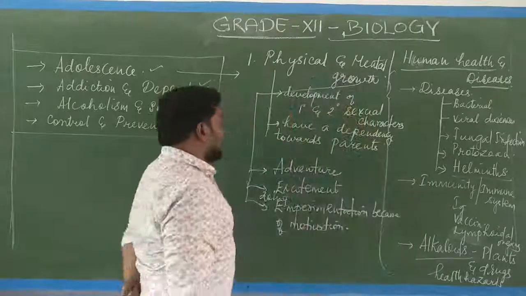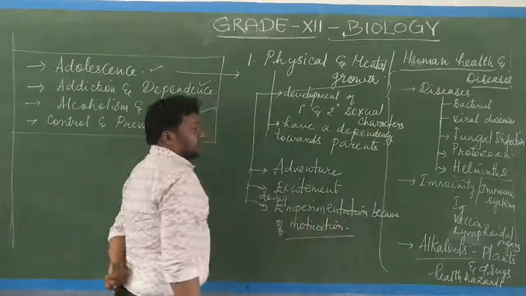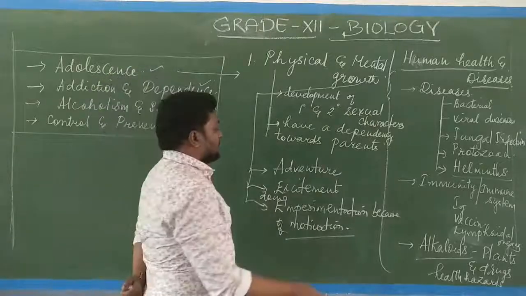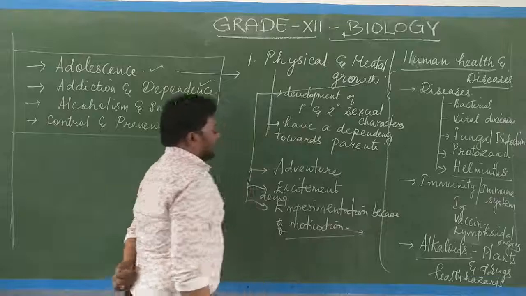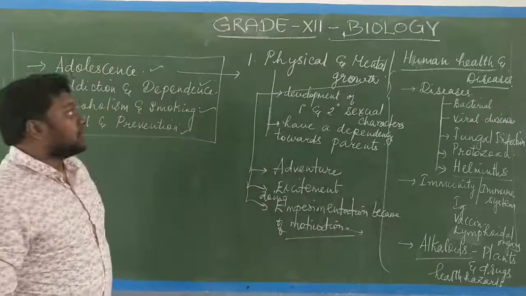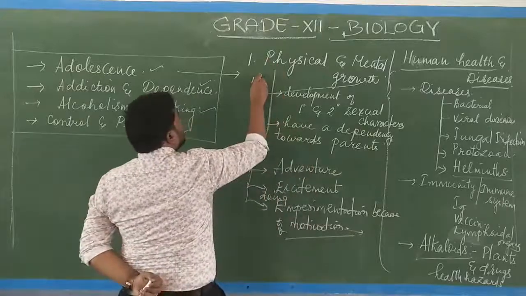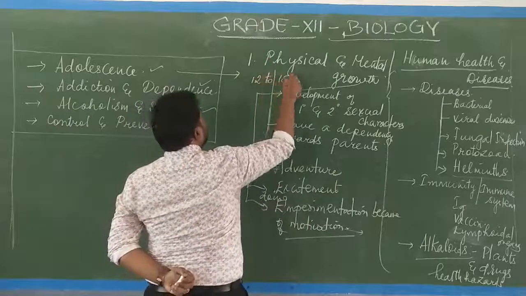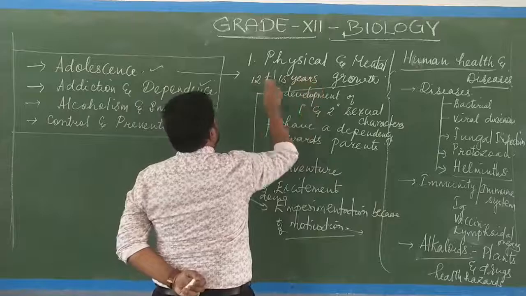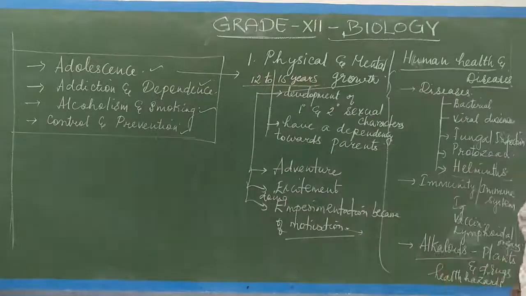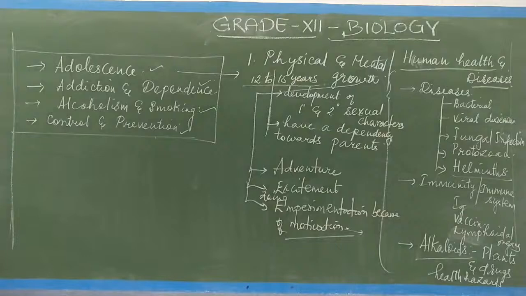Here, the motivation that is discussed is not proper motivation. It is a negative motivation which occurs due to peer pressure. That is what we are calling motivation here. So this is about adolescence. The age group will be 12 to 18 years as per your NCERT manual. So 12 to 18 years of age will be the age group for the adolescents.